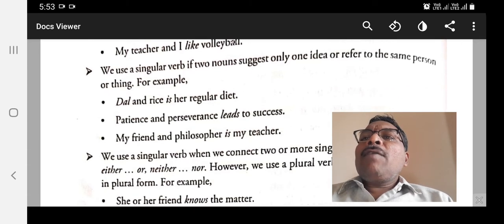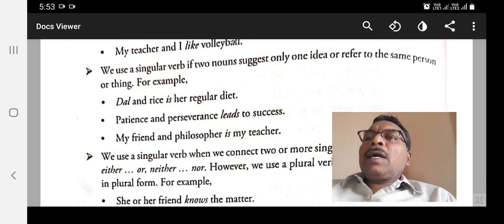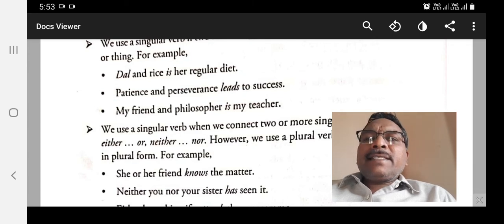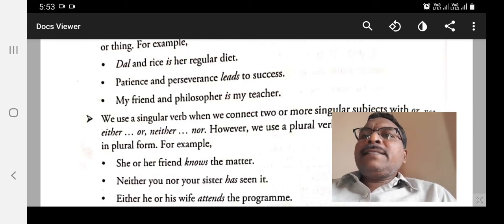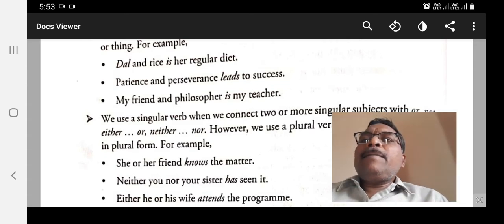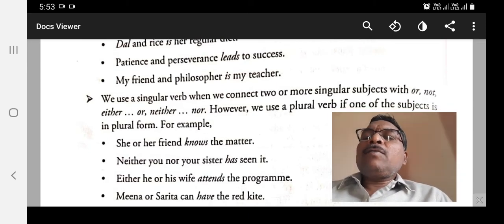We use a singular verb if two nouns suggest only one idea or refer to the same person or thing. For example, dal and rice is her regular diet. Here, dal and rice is considered a singular noun, so that needs is, not are. Second example, patience and perseverance leads to success. Patience and perseverance makes one noun, one meaning, so it takes verb plus s.